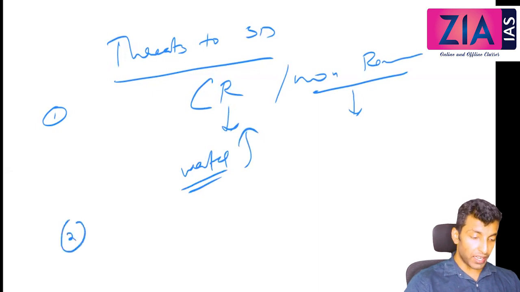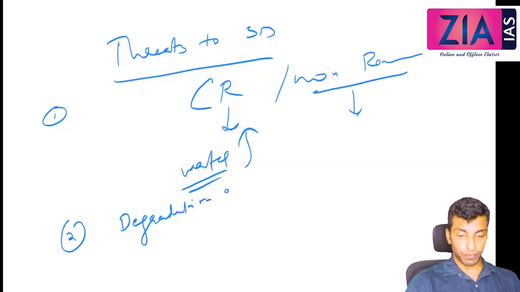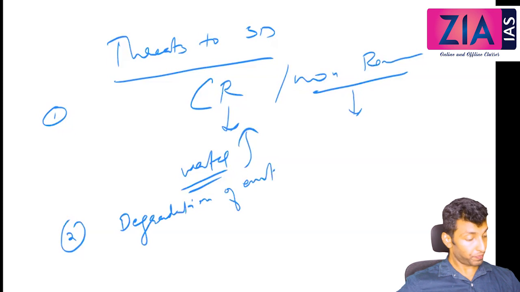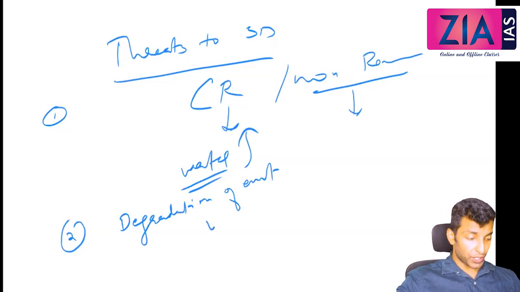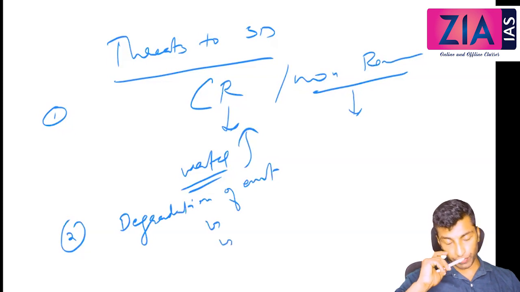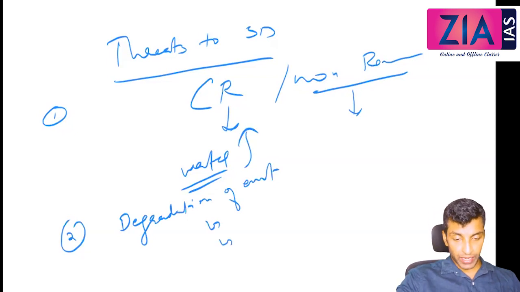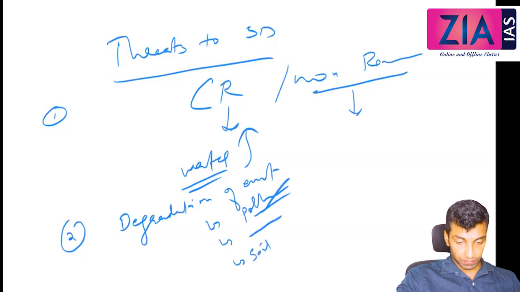Second, degradation of environment. Under that you can write pollution, deforestation. You need to expand this, okay? You have to write all this in paragraphs if the question is asked. I don't think that I need to explain pollution, deforestation, etc. So just write pollution, deforestation, soil erosion, salination of soil, etc. You will study all these in geography.